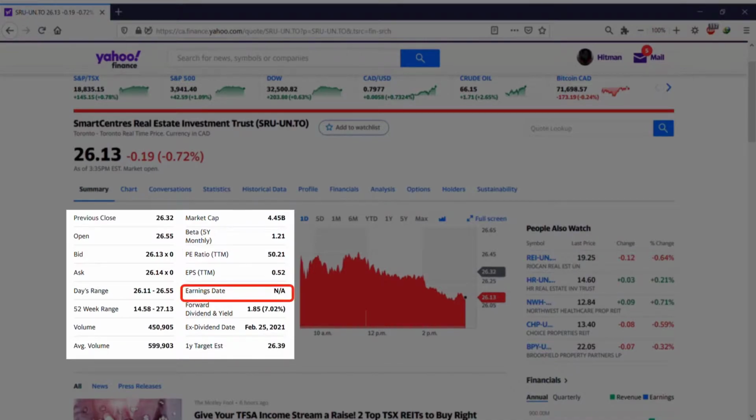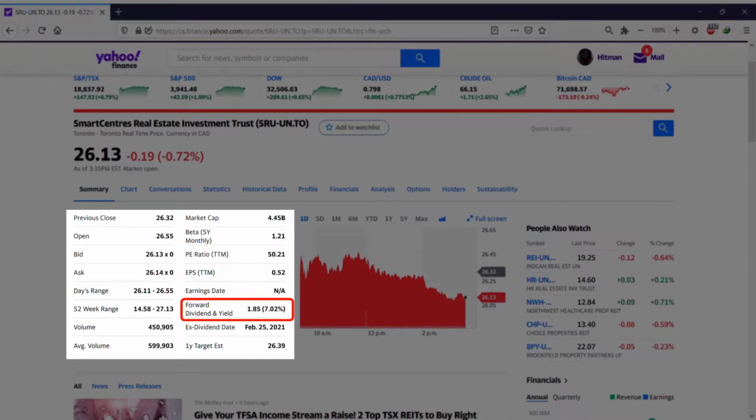Earnings date, which in this case is not clear, means the date that the company releases its earnings report. Forward dividend and yield. Okay, this is really an interesting subject, because it's good for those people who want to create an income portfolio.